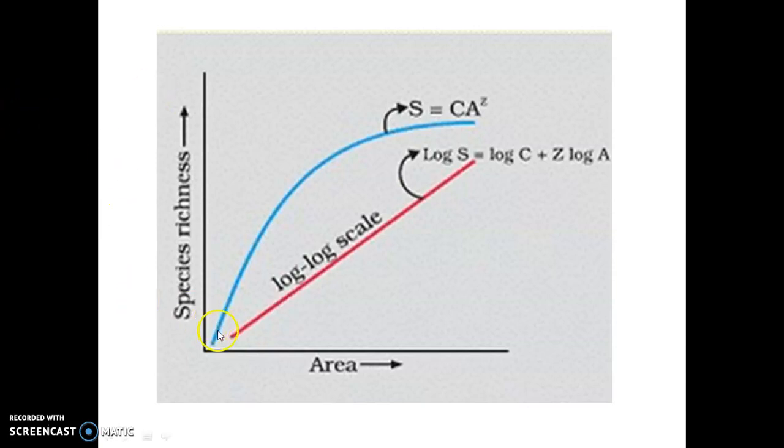So here in this diagram, area is represented on the x-axis and species richness on the y-axis, and we will get a rectangular hyperbola. In blue color, you can see a rectangular hyperbola, which explains that S is equal to C A to the power Z, whereas log S is equal to log C plus Z log A.